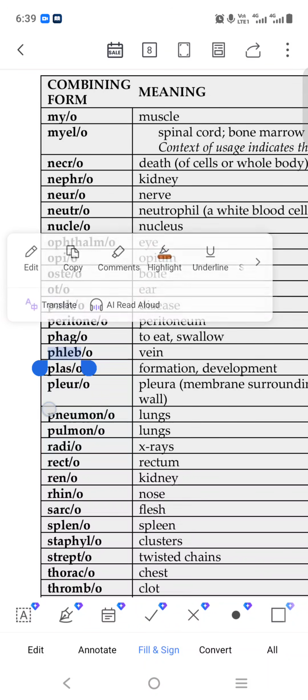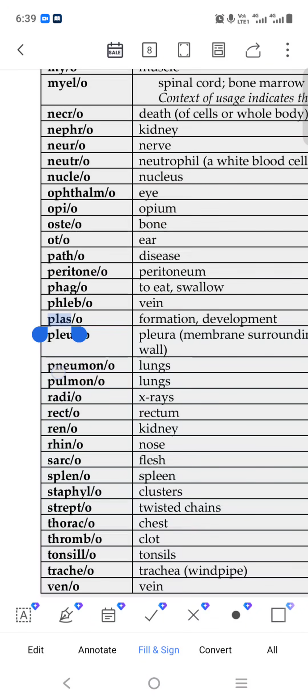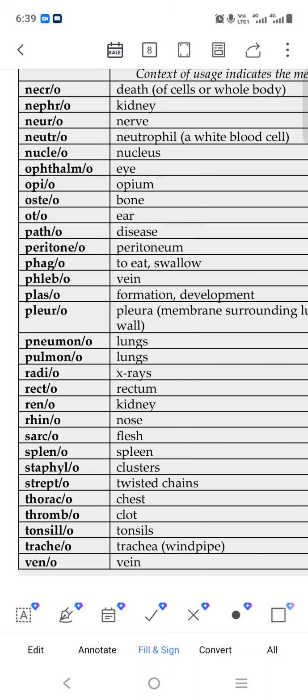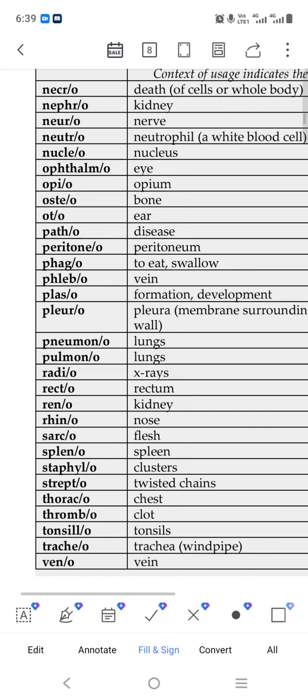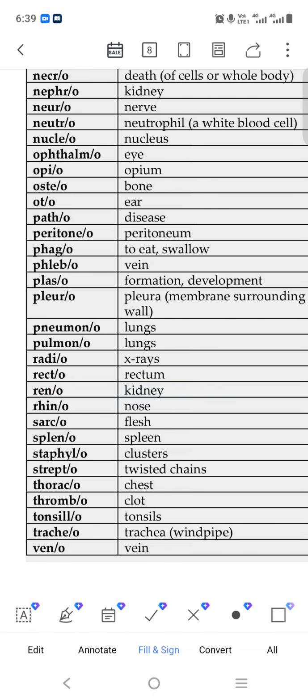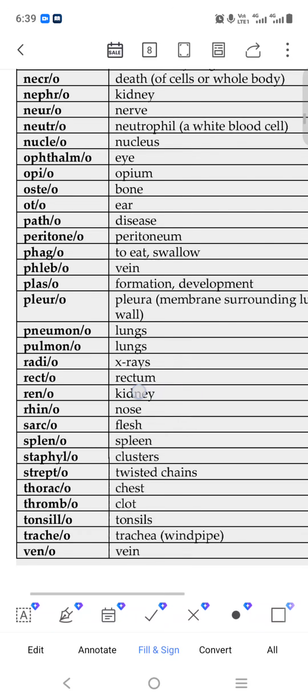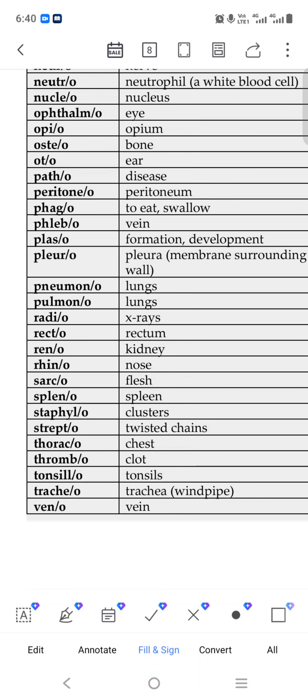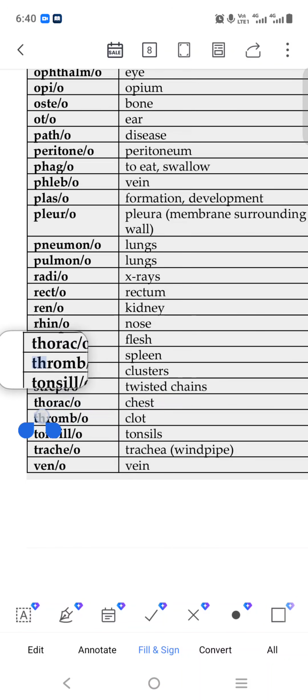Phlebo means vein. Plasia means forming, developing anything. Pleuro means pleura, the membrane surrounding the lung. Pneumon means lung. Pulmon also means lung. Radio means X-ray, MRI, CT scan. It comes under the radiology department. Recto means rectum, downside area. Rhino means nose. Sarco means flesh. Spleno means spleen.